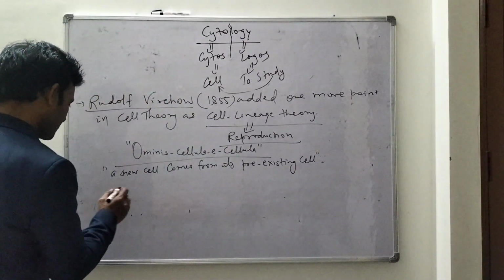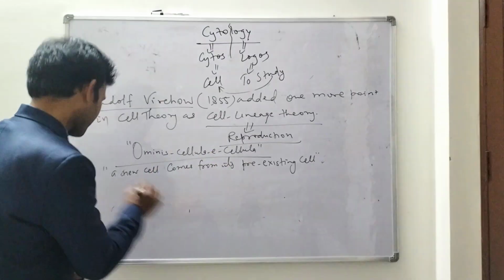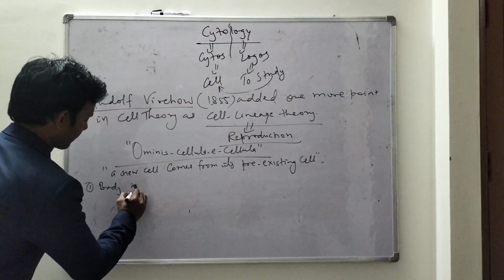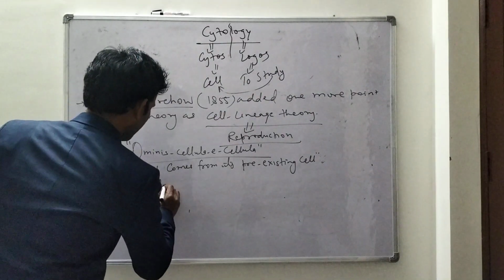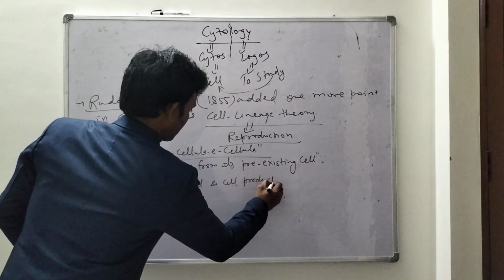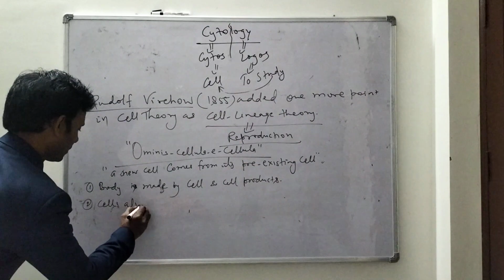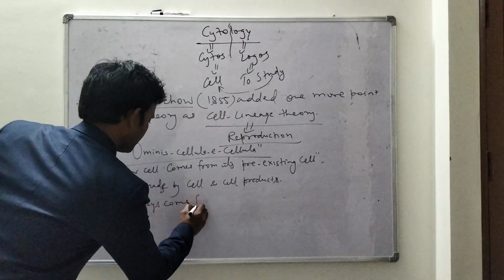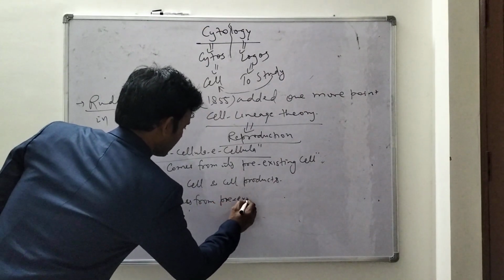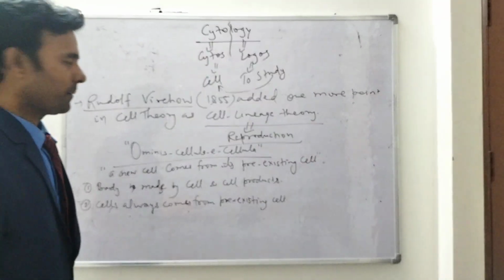Then the cell theory is revised as follows: the first point was that the body is made of cells and cell products, and the second point is that a cell always comes from a pre-existing cell.